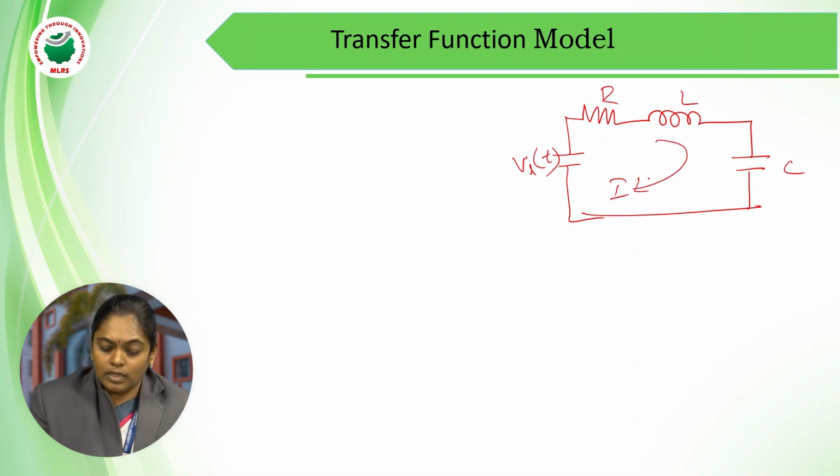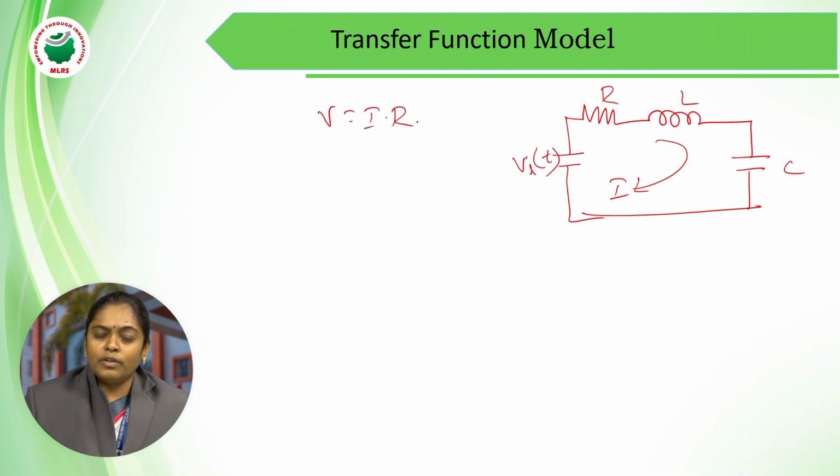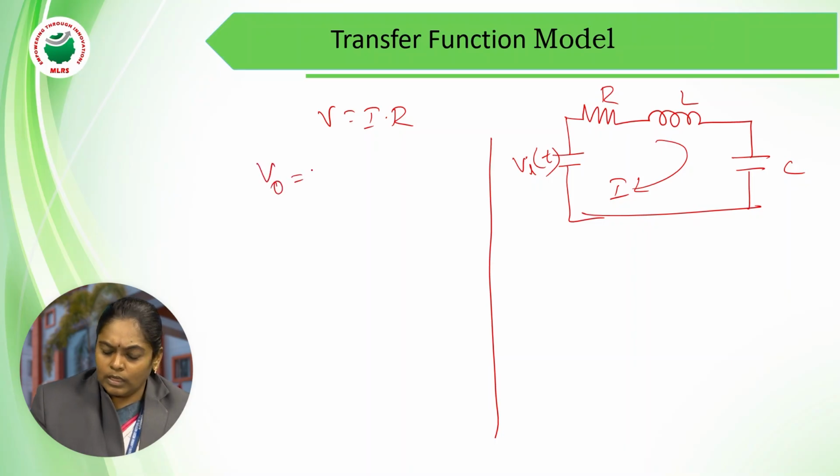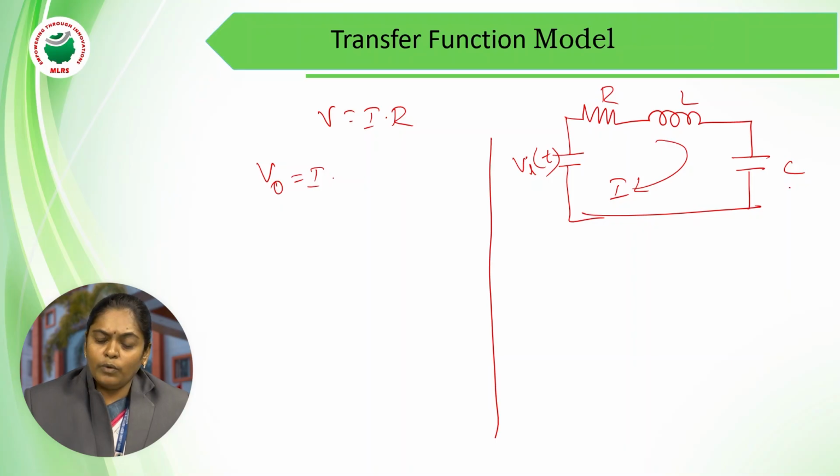So the first thing is, as we know that Ohm's law is V equal to I into R, I need to represent an expression in terms of output voltage. So V naught equal to the current flowing through this circuit, I. Here the output is taken across the capacitance. And please remember another important thing: as I am performing a transfer function model, which is nothing but in the frequency domain.